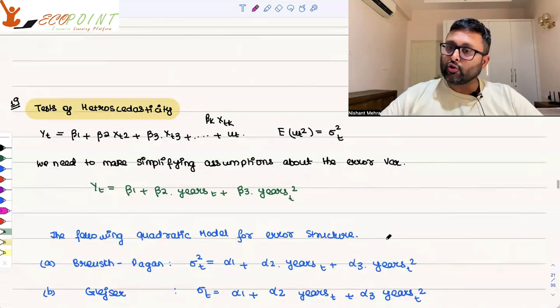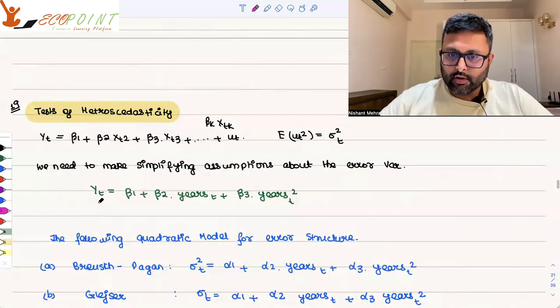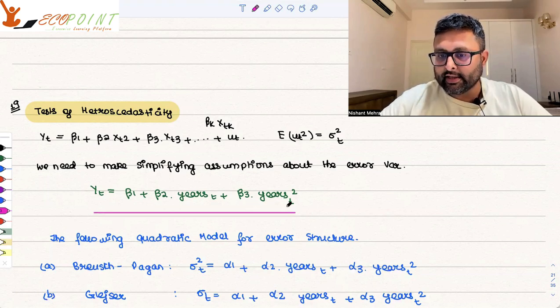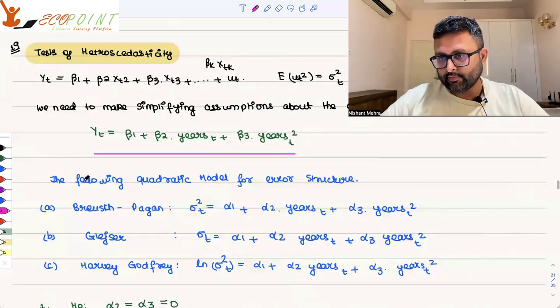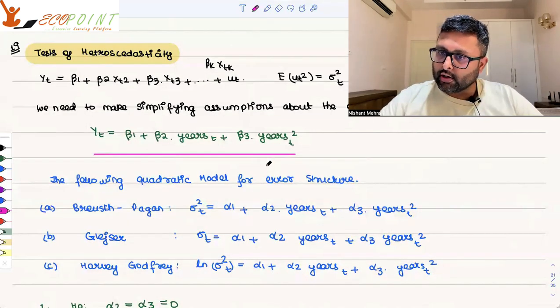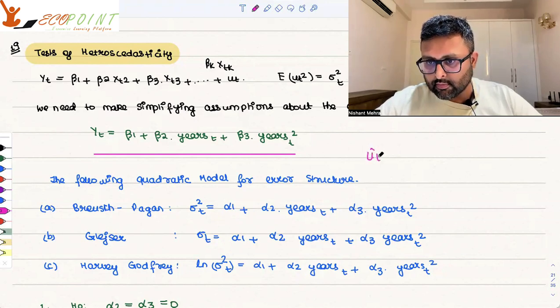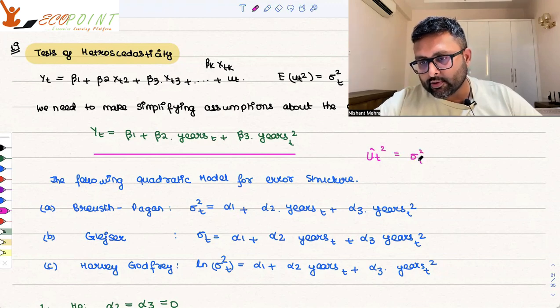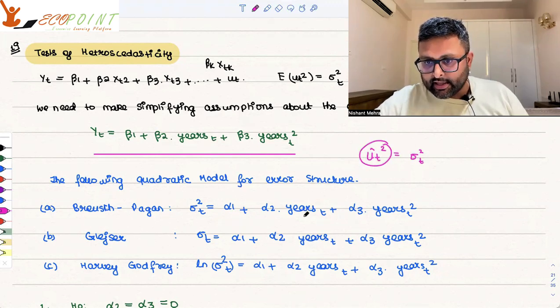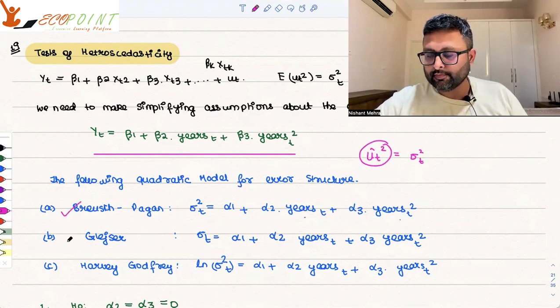There are different tests of heteroscedasticity. So let's say we have this model, y_t equals beta 1 plus beta 2 years_t plus beta 3 years squared_t, right? y_t is income, let's say. And then you write the auxiliary regression. So you run the regression, this one. You get your residuals, right? You square the residuals and you say that is equal to sigma squared_t. So now this becomes the dependent variable. And then everything else is same. Years_t, years squared_t. This is Breusch-Pagan.